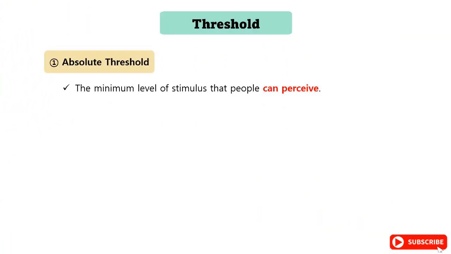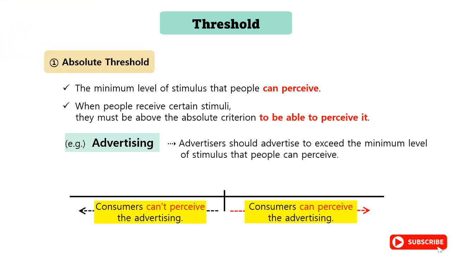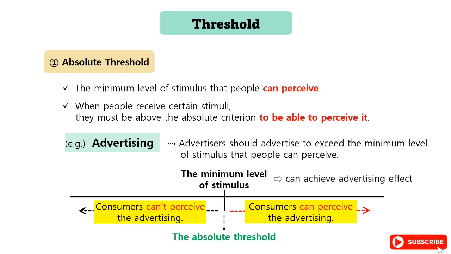Absolute threshold refers to the minimum level of stimulus that people can perceive. When people receive certain stimuli, they must be above the absolute criterion to be able to perceive it. So, this is called absolute threshold. For example, when advertising, advertisers should advertise to exceed the minimum level of stimulus that people can perceive, so that they can get the advertising effect. Therefore, advertisers need to advertise beyond the absolute threshold to achieve advertising effect.